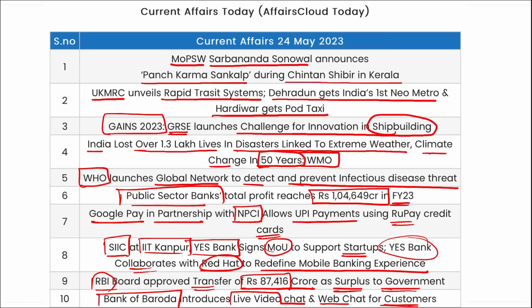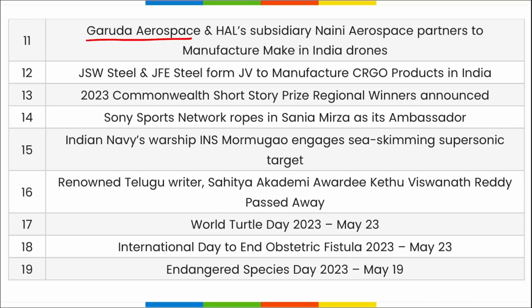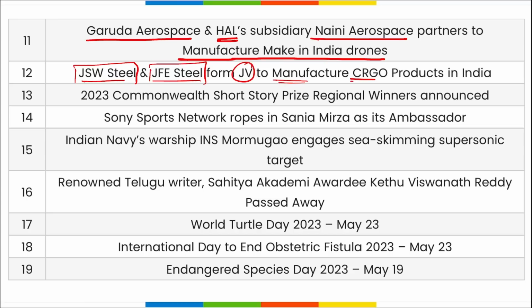Next, Garuda Aerospace and Hindustan Aeronautics Limited subsidiary Nani Aerospace partnered to manufacture Make in India drones. JSW Steel and JFE Steel formed a joint venture to manufacture CRGO products in India. As the demand is rising, these products will be manufactured in India under this joint venture in Karnataka.